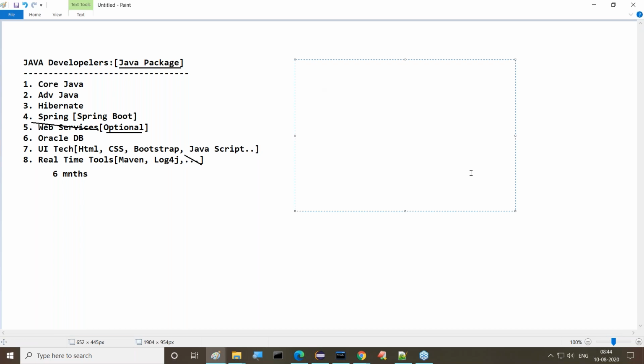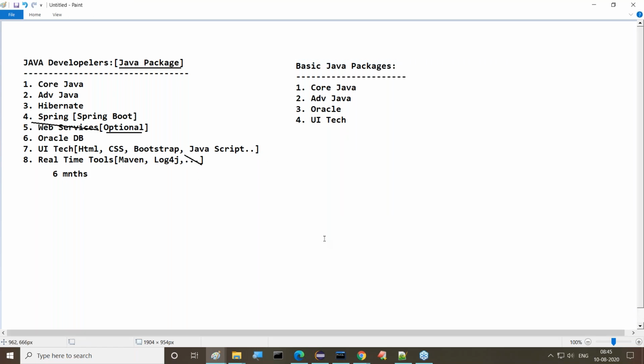Next, after this Java package, is the basic Java package we are conducting. Inside this basic Java package, what are we going to discuss? First is core Java, second is advanced Java, third is Oracle database, and the fourth is basic UI technologies, basic only. That means HTML, CSS, Bootstrap, and all this content. This is another package. So understand it clearly now.